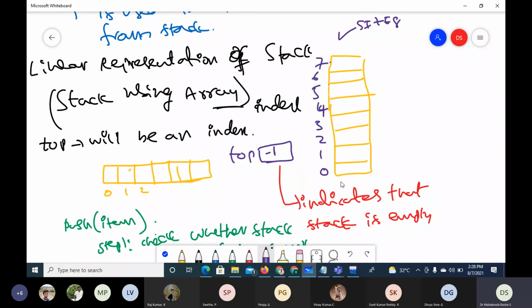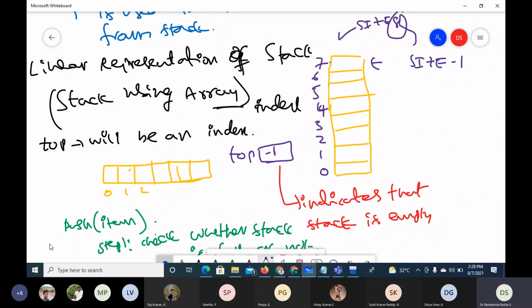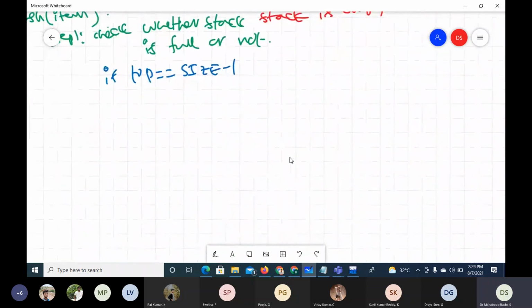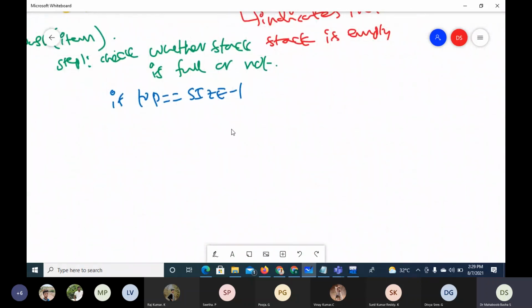Filling should happen from the bottom. Once we reach this point, where size is 8, which you can write as size minus 1, once top is referring to size minus 1, it indicates that the stack is full.